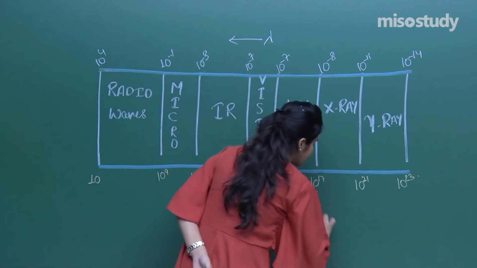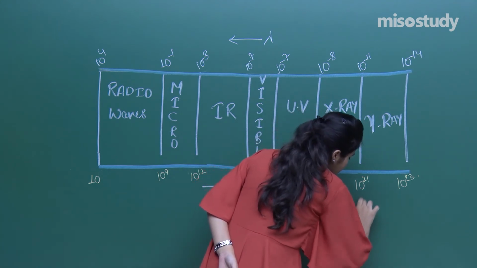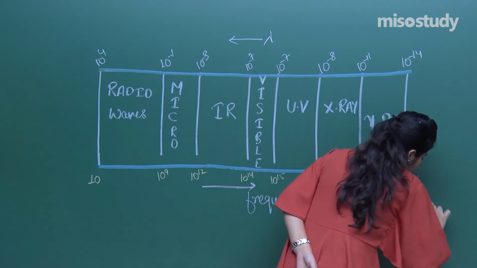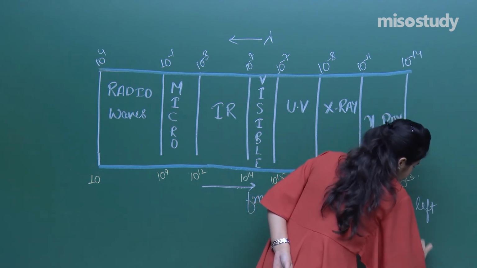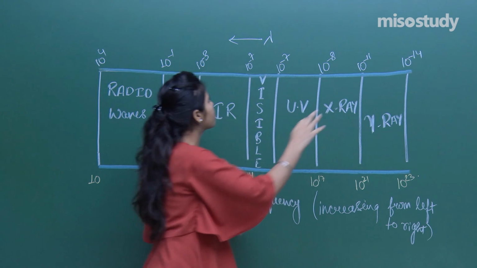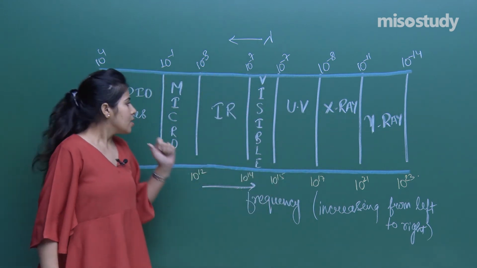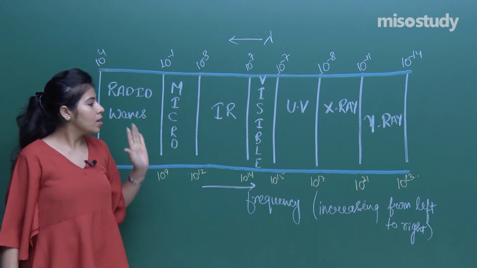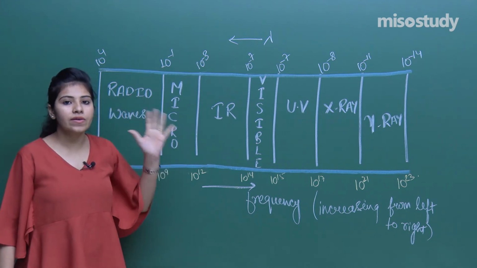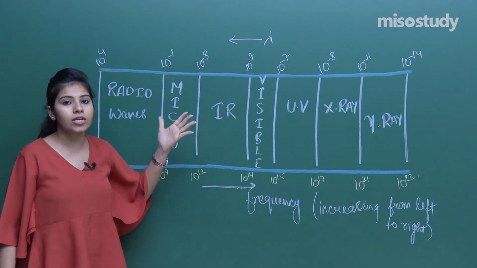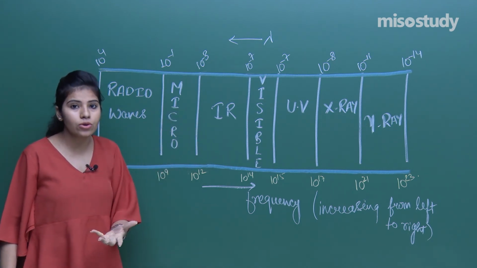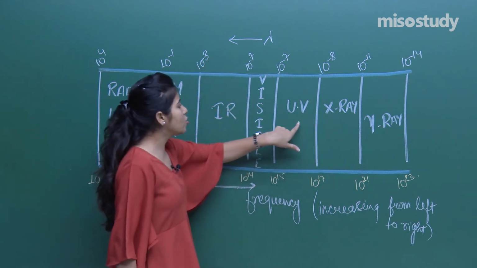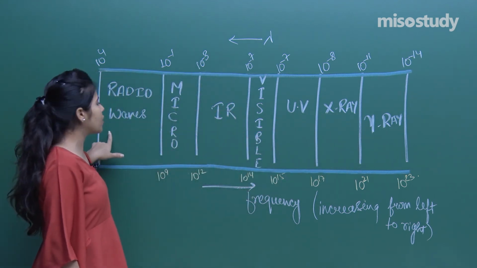So frequency is increasing from left to right and wavelength is increasing from right to left. Now see, this is the table that I have made for you. It is a trick to remember. I have written all the names of the waves before you, and to remember them I have made a mnemonic for you. See, gamma rays, X-ray, UV, visible, IR, microwave, radio waves.